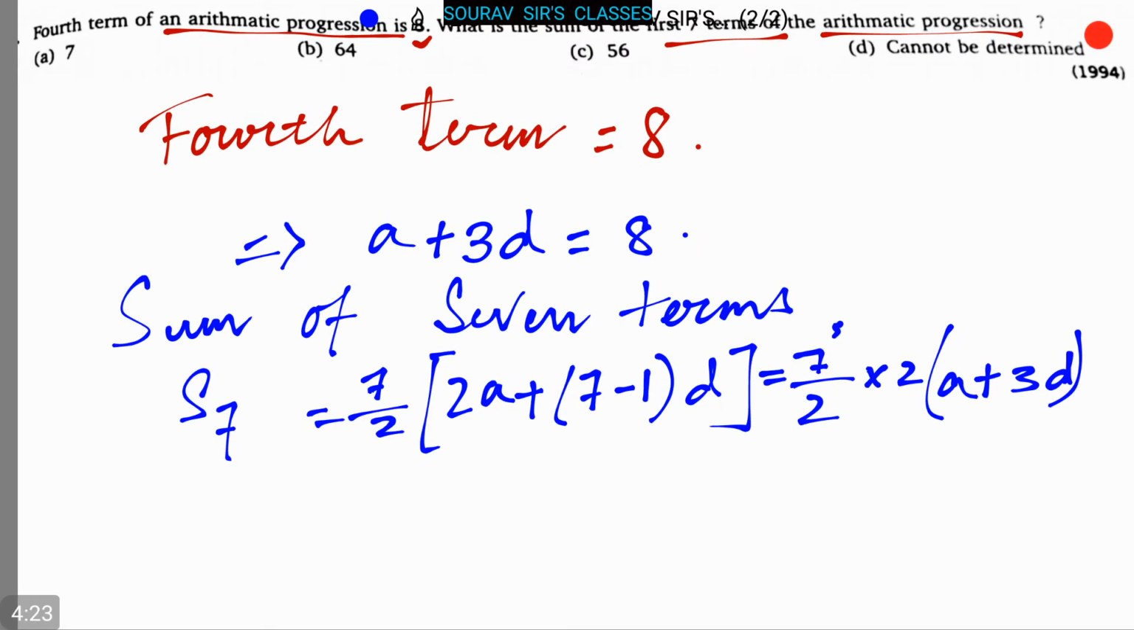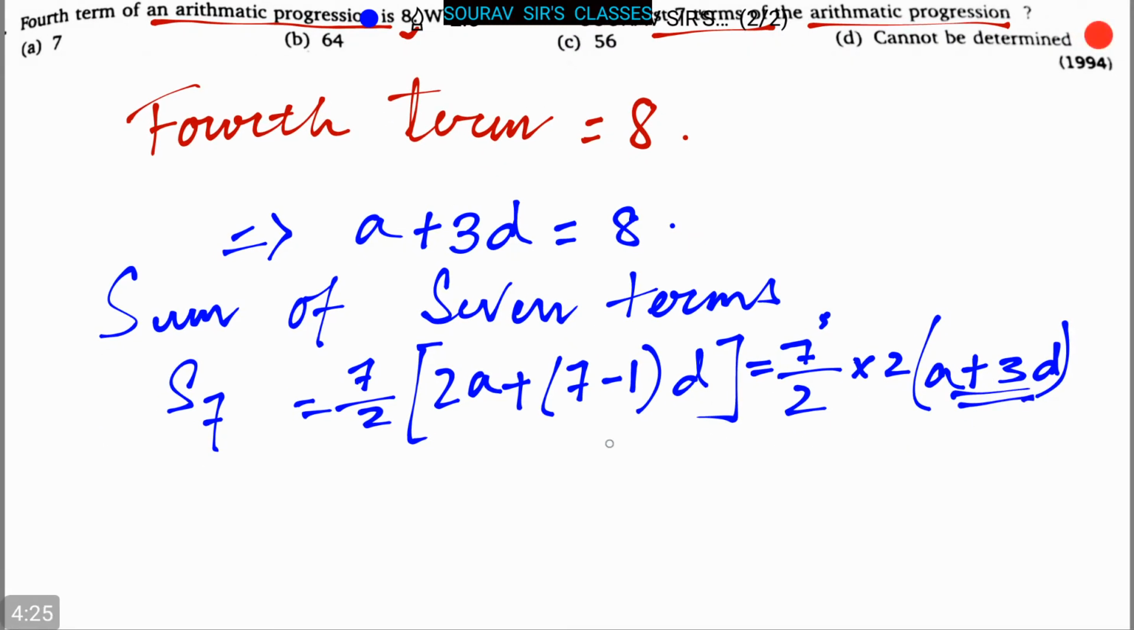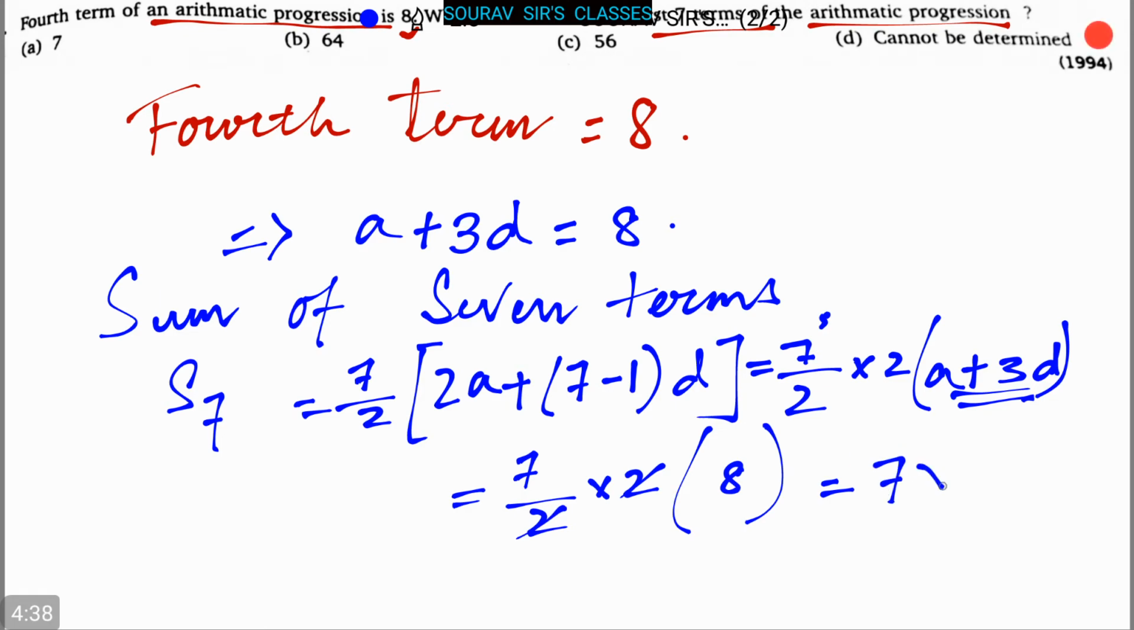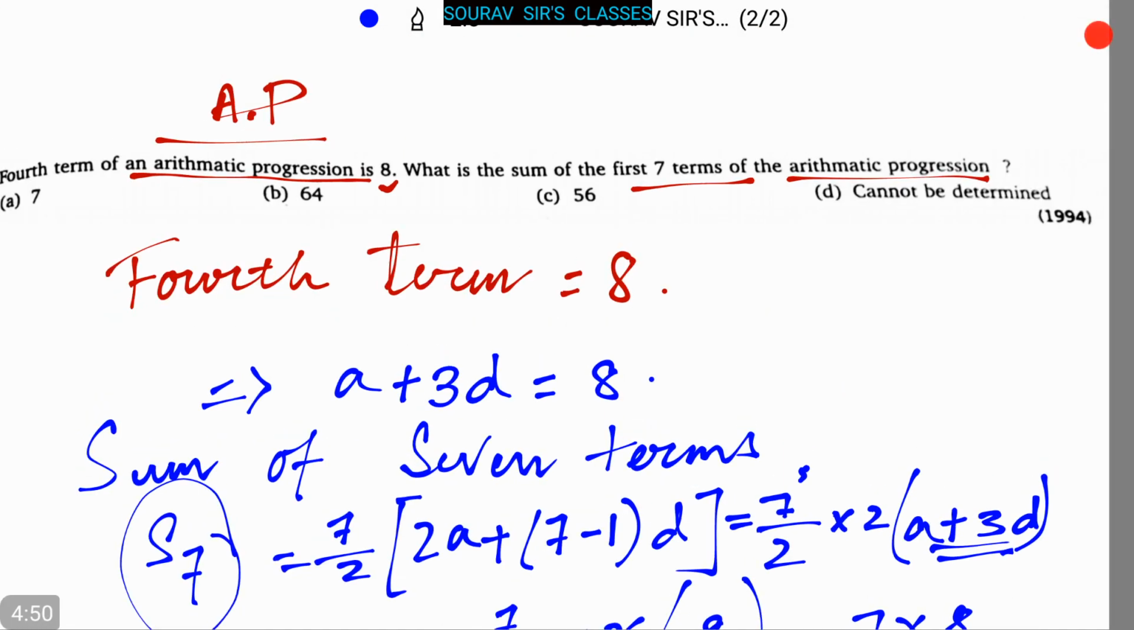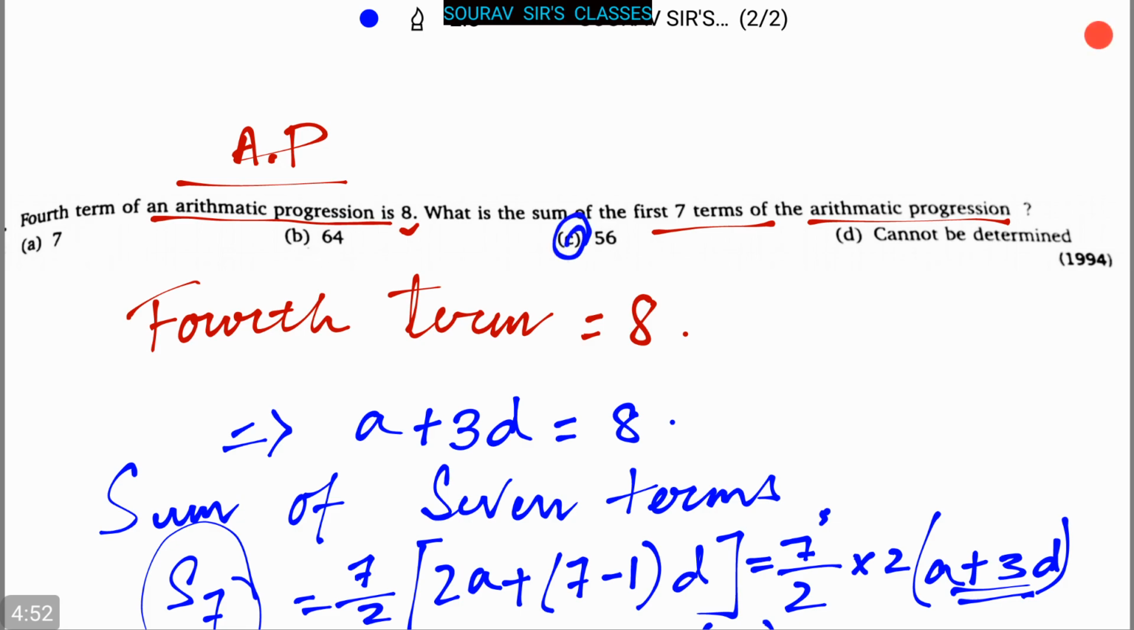Now putting the value of a plus 3d, we can rewrite it as 7 by 2 into 2 into 8, and by simplifying this we can write it as 7 into 8, that is equal to 56. So here the sum of 7 terms, that is S7, is 56. That is our option C, 56.